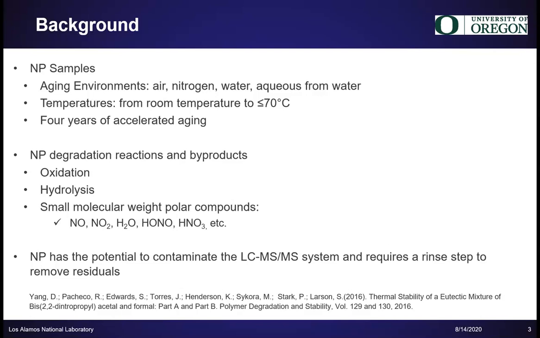From the aging study samples, we learned that NP can diffuse out of the matrix it is in and can decompose at moderate temperatures. As a result of the decomposition, reactive byproducts such as NO, NO2, H2O, HONO, and HNO3 can form. Reactions such as oxidation and hydrolysis with these byproducts can further NP degradation. The gaseous molecules can diffuse out, but the intermediates are likely trapped in a closed system. This kind of system leads to an ongoing reactive environment.